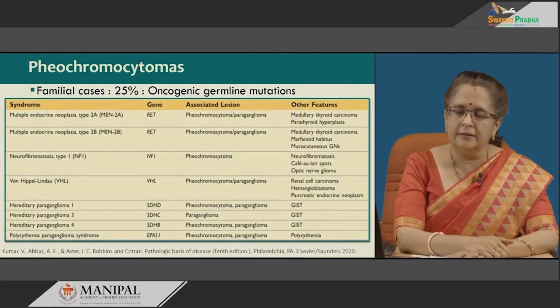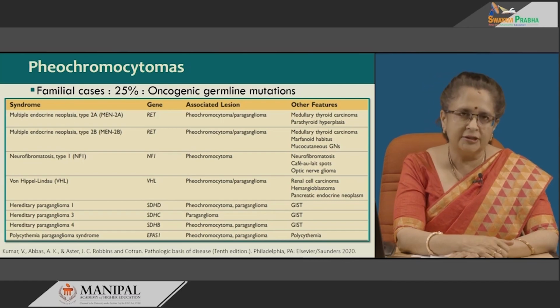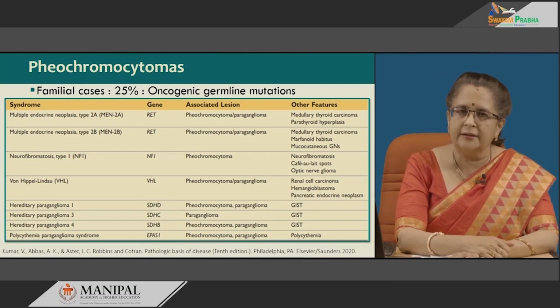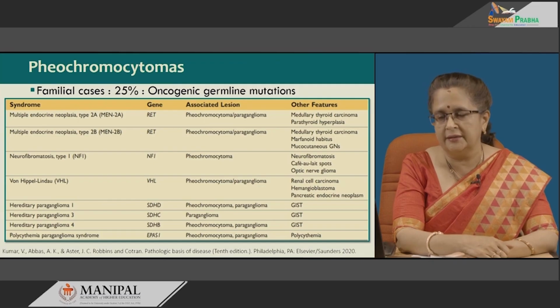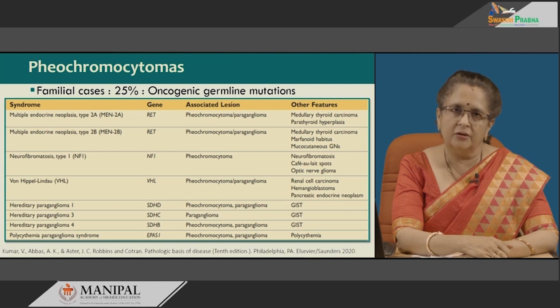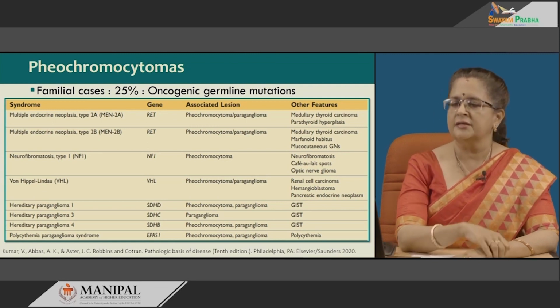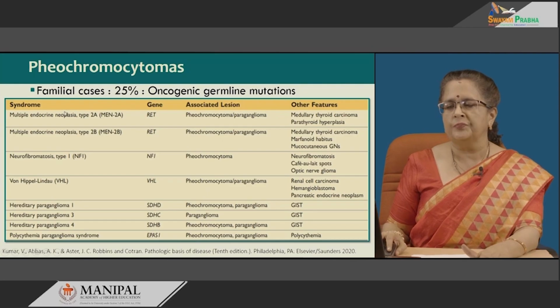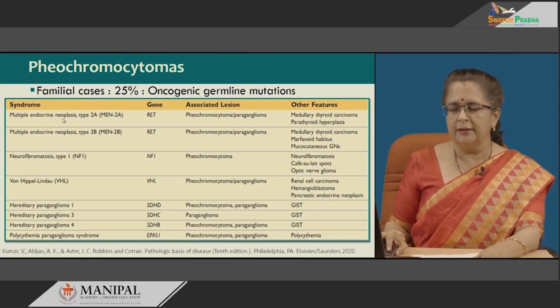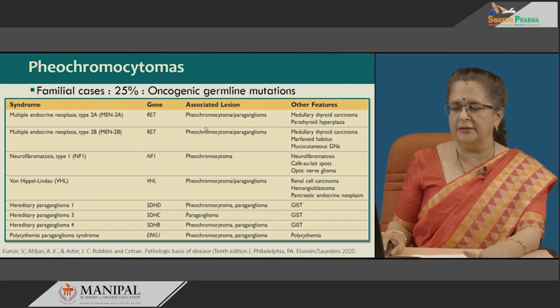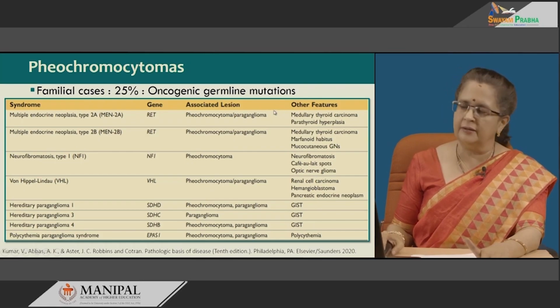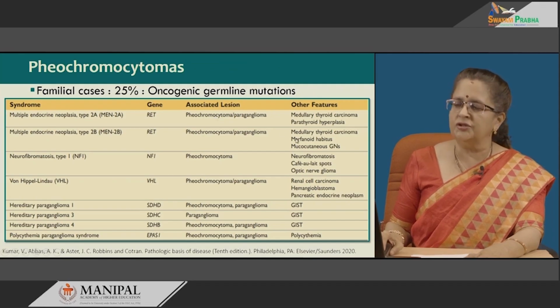So, these are your familial syndromes. Initially, it was thought that only 10% of sporadic cases are familial. Now, it has been increased to 25% being familial, and the mutations are always germline mutations. So, we have the MEN2. MEN2A as well as 2B, both are associated with pheochromocytoma, but the other features are different. Medullary carcinoma with parathyroid hyperplasia in MEN2A, whereas 2B has medullary carcinoma, marfanoid habitus and mucocutaneous ganglioneuromas.